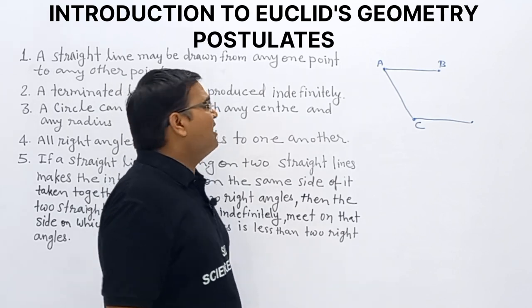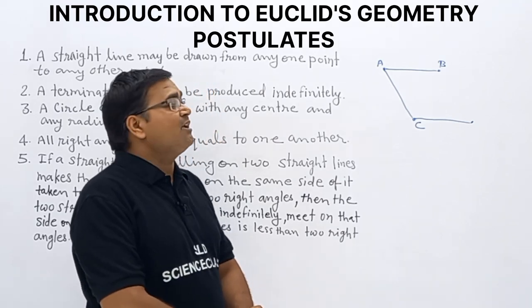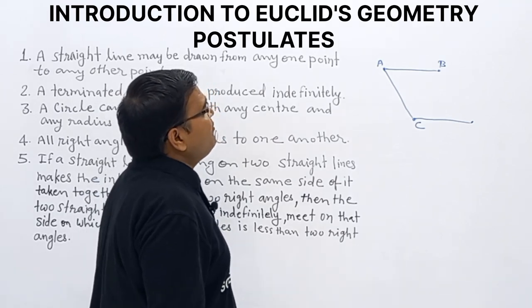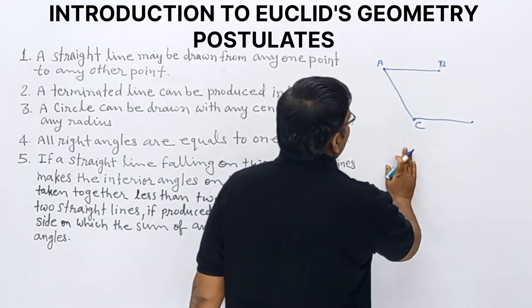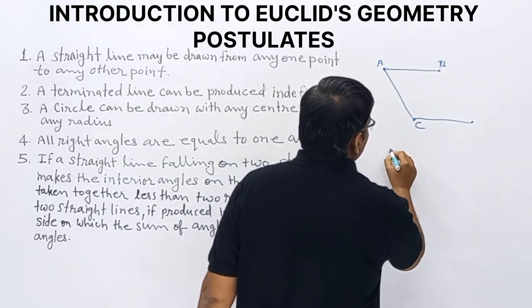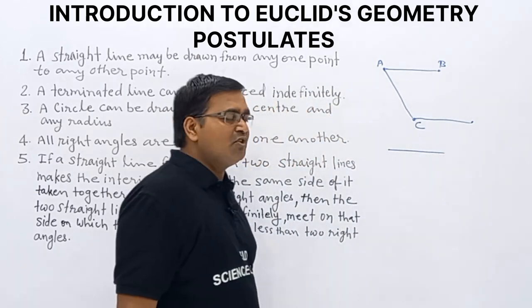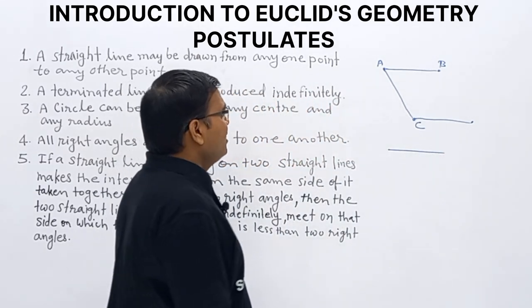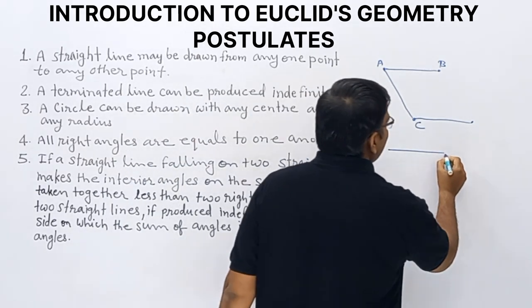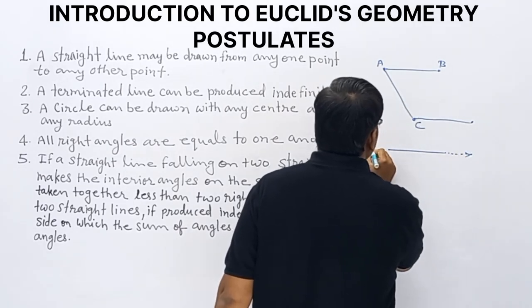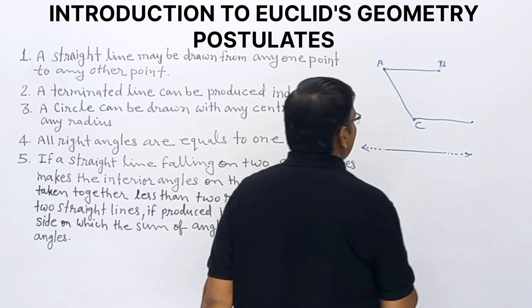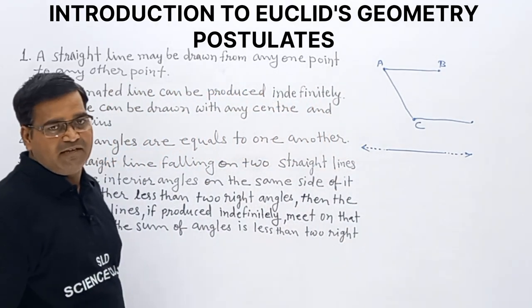Now the next one: a terminated line can be produced indefinitely. This is the terminated line. This can be produced indefinitely. This line can be produced on both sides indefinitely.